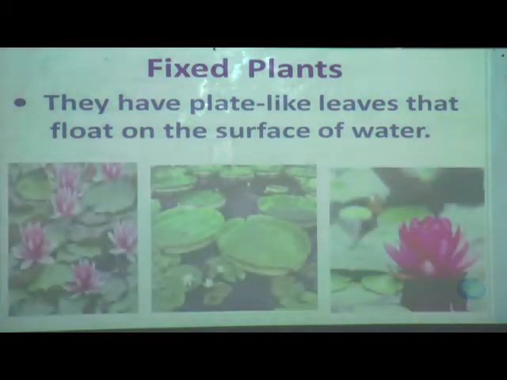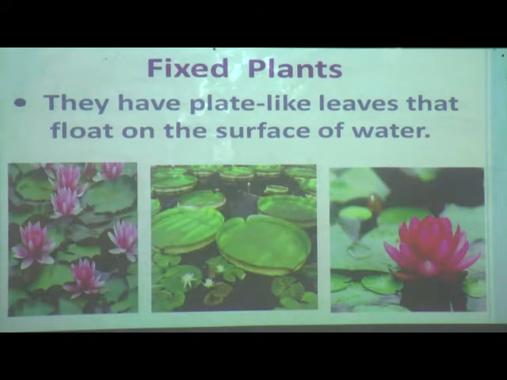You can see water lily and lotus here. The leaves are thin and floating on the water, and they look like plates.